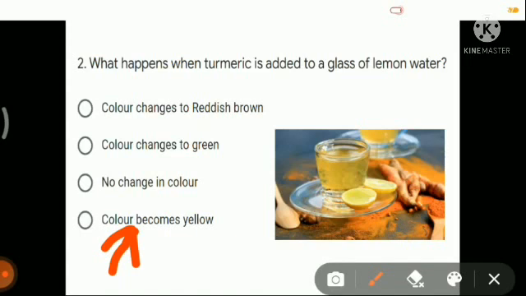Okay, so the fourth option is correct, that the color of this lemon water will be yellow when turmeric is added to it.